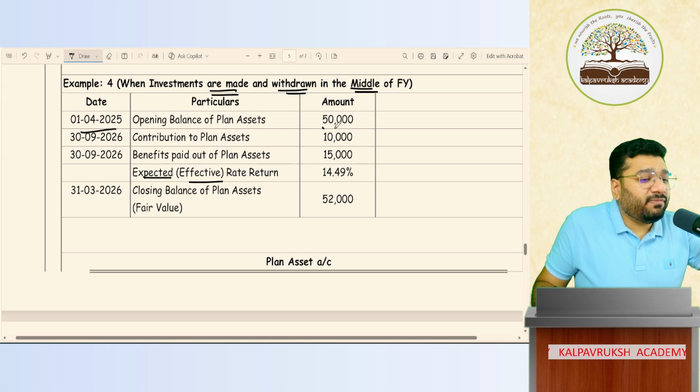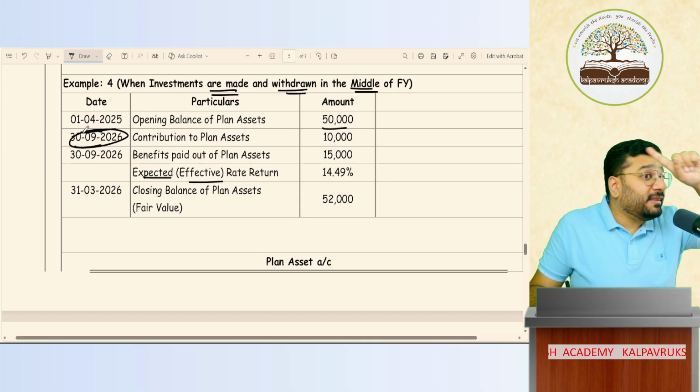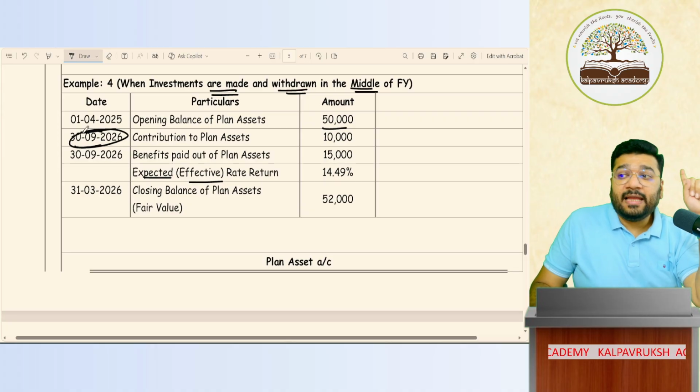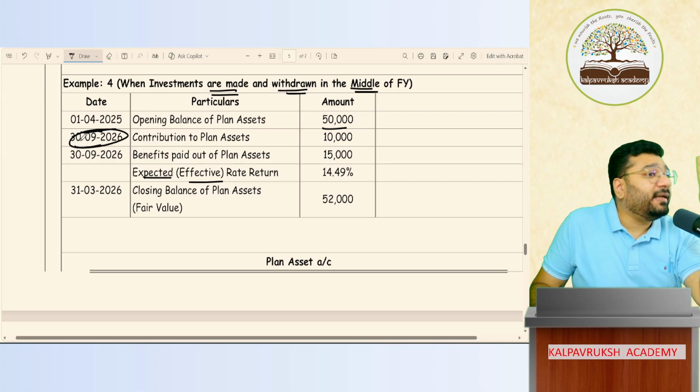Now, opening balance, same 50,000. Contribution in the middle of the year, 30 September or 1 October. These are the only two dates. Other than this, there should be no other date. April to March, middle is what? Either 30 September or 1 October. So this should be 30 September or 1 October only. Got it, not got it?